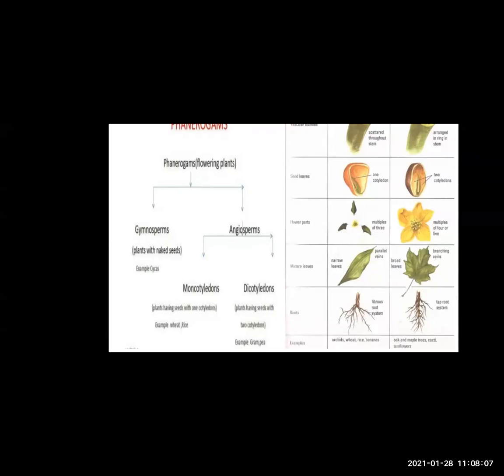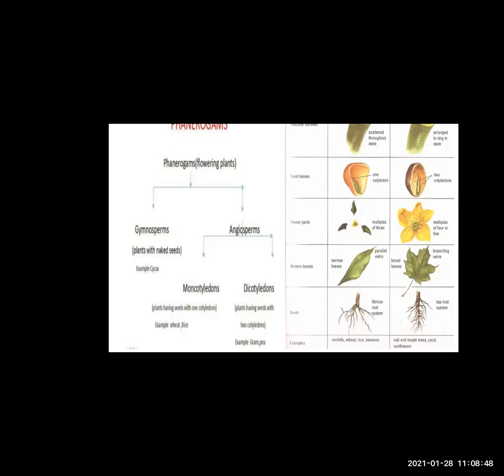Now, angiosperms. How are angiosperms different from gymnosperms? Angiosperms have covered seeds, which means the seeds are present within the fruit. That's why the name: angios means cover and sperms means seed. This angiosperm category is further classified into two types, that is monocotyledons and dicotyledons.